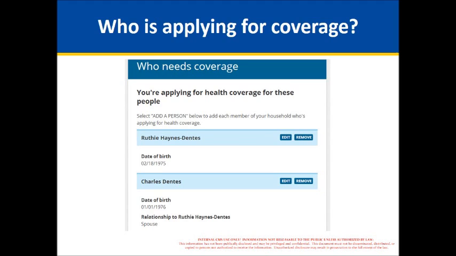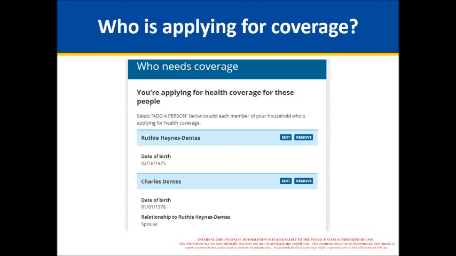So you've entered all these people in here, and this is just to clarify, these are the people who are applying for health coverage. There are other people who are needed on the application for purposes of eligibility when you go down the financial assistance path. And so the system is smart enough to identify who those people are that it needs to know about, and it'll ask you about them. But for now, you're just putting in who wants to get health coverage.